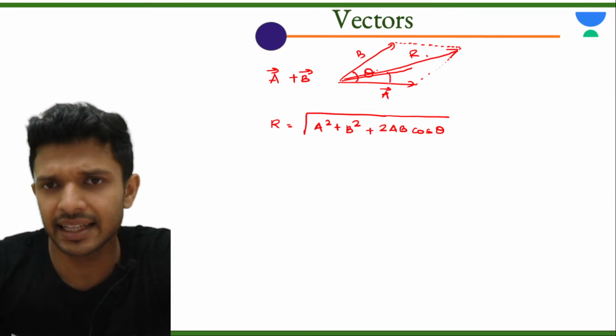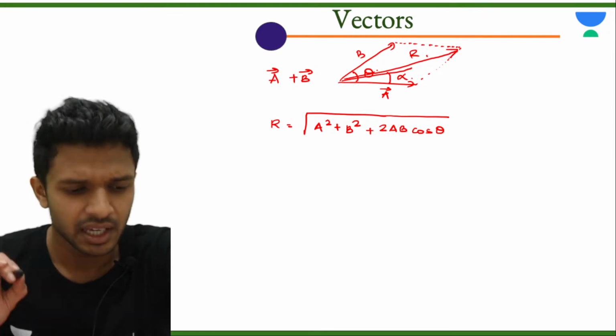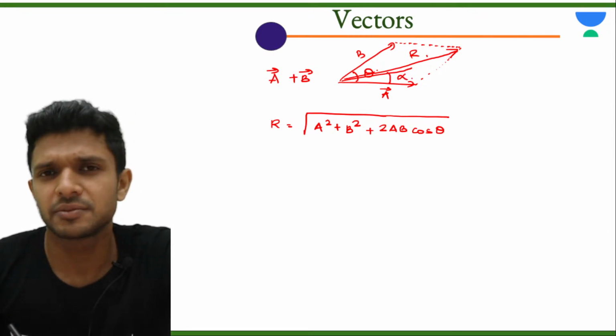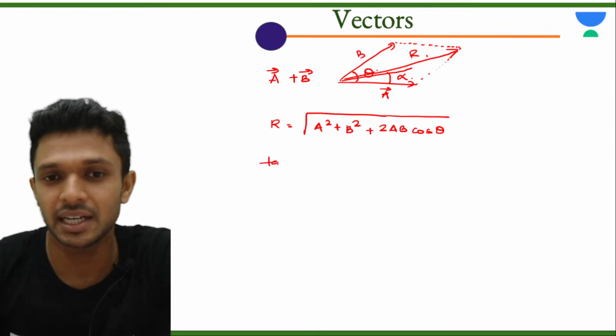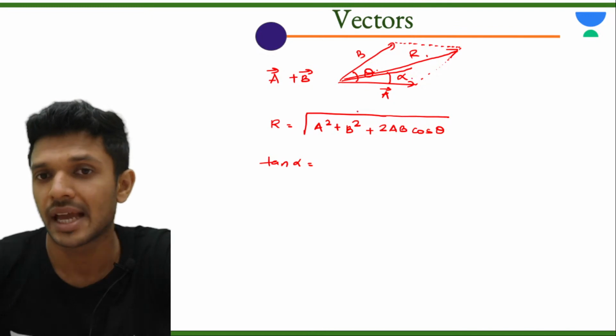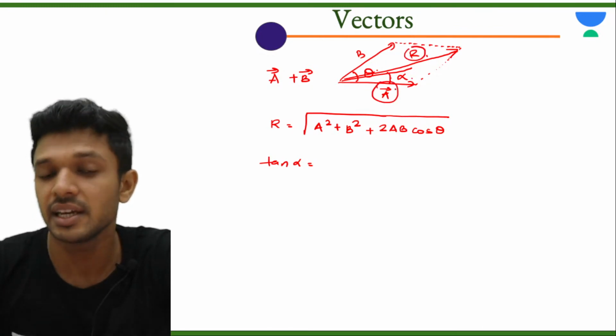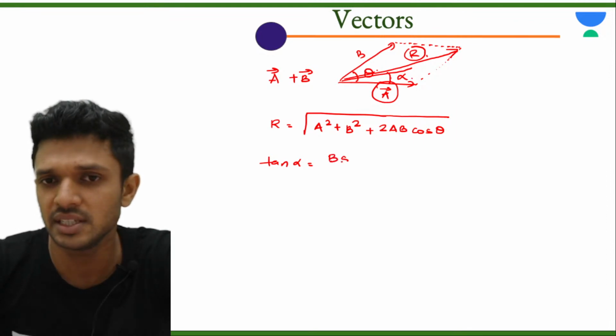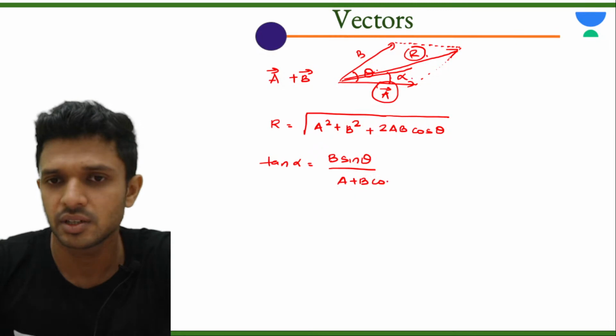Can you see the angle that the resultant makes with the vector A? Let us mark it as alpha. Is there any equation to find alpha? Absolutely. Formula: tan of alpha is equal to, write it down, alpha is the angle made between the resultant and the vector A, so that starts with B sin theta divided by A plus B cos theta.